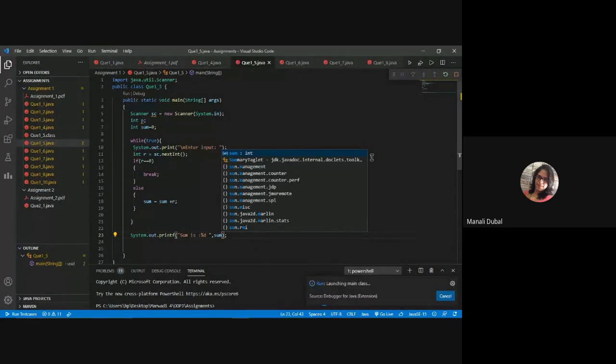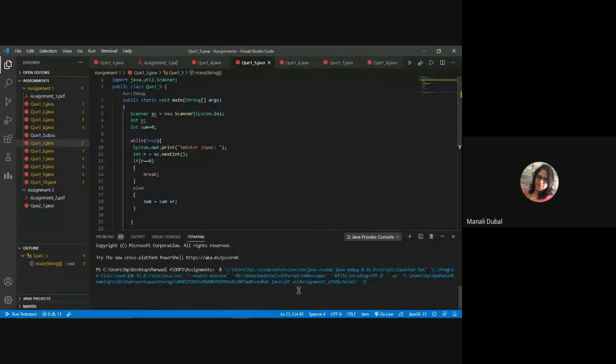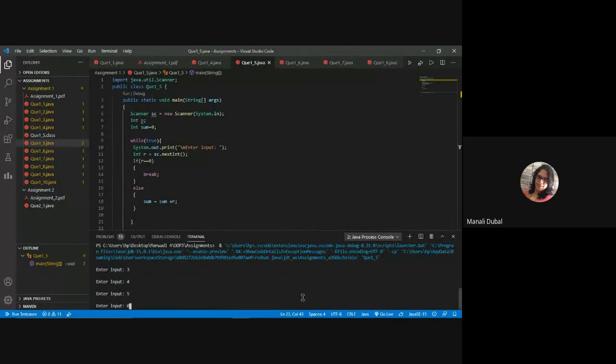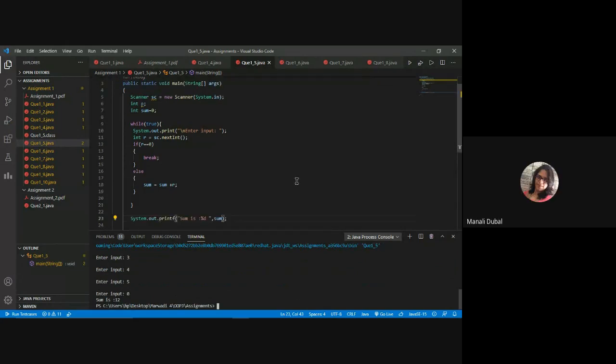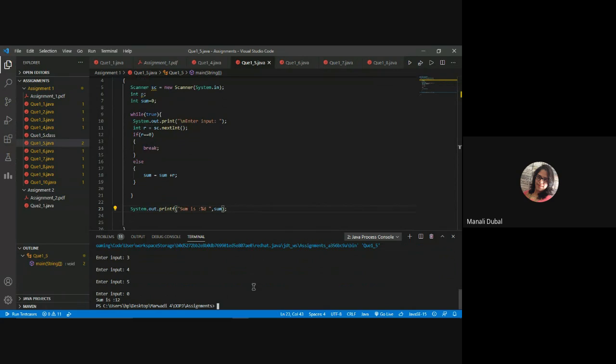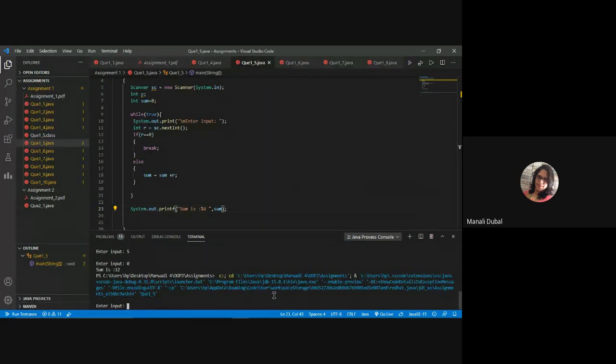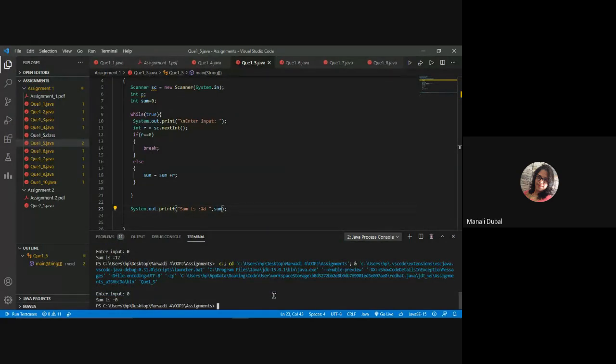Right. Now test it. Test it with initial 0. Test it with 0 in between. If you are entering 0, okay. Now again enter 0 one more time. If you are entering 0, the sum is 0 plus 0, 0 only. No need to do summation if the input is 0. Any number plus 0 is 0 only. Right? Yes, ma'am.